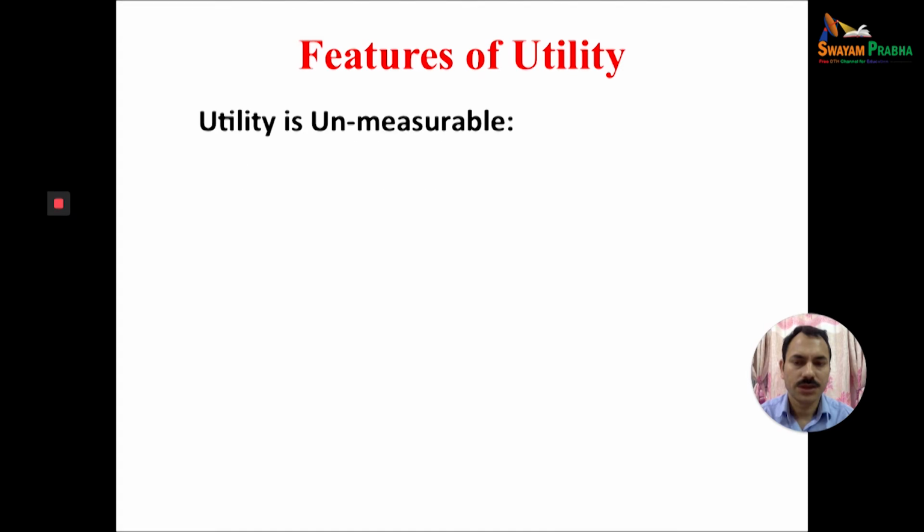Next, utility is unmeasurable. Although Marshall says that we can measure it in terms of numbers, 1, 2, 3, 4, cardinal measurement is possible. Means when you drink a glass of water, when you purchase something, when you consume something, when you use something, that gives you satisfaction which can be expressed in terms of numbers. After drinking a glass of water, you can, for example, feel that yes, I have satisfaction equal to 10.